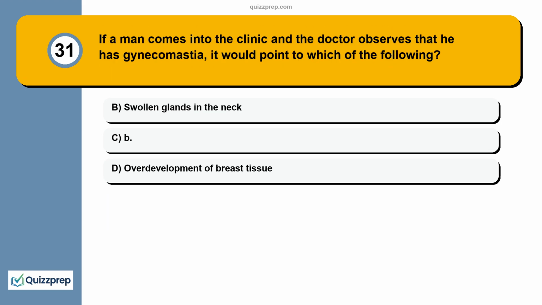Question 31. If a man comes into the clinic and the doctor observes that he has gynecomastia, it would point to which of the following? A. Swollen glands in the neck. B. Overdevelopment of breast tissue.